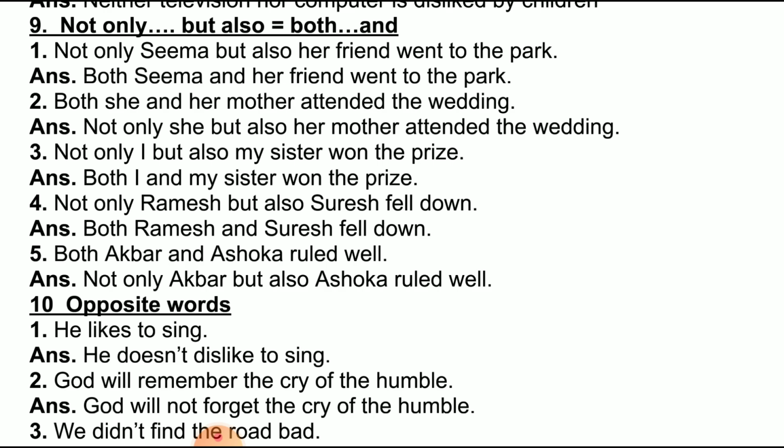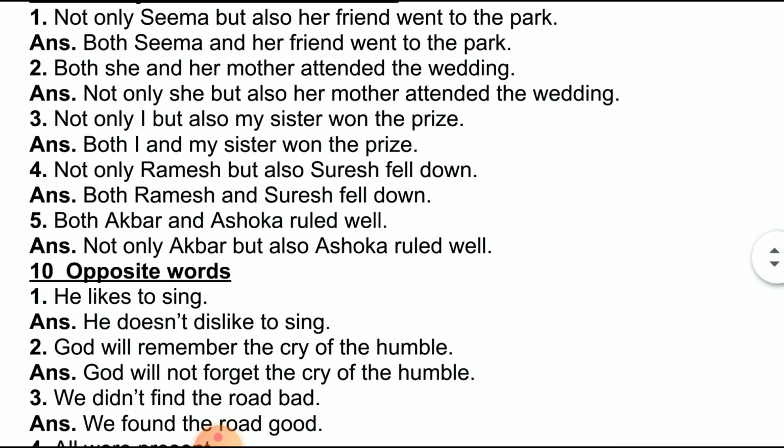Not only Seema but also her friend went to the park. Now instead of not only we have to write both, so both Seema, and instead of but also we have to write and, so both Seema and her friend went to the park. Both she and her mother attended the wedding. Not only she but also her mother attended the wedding.